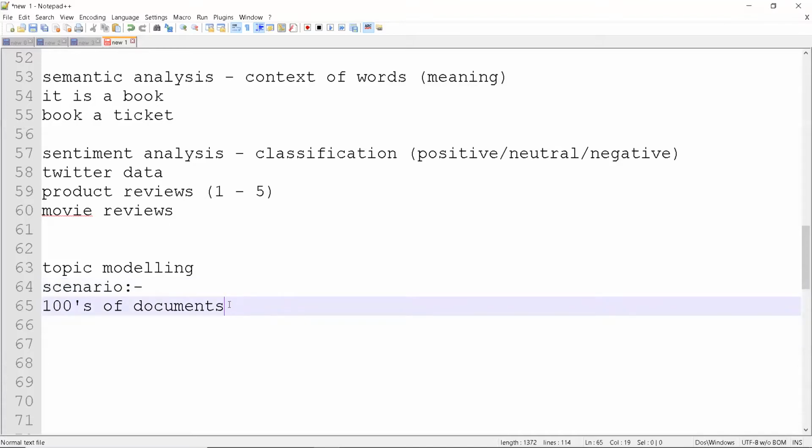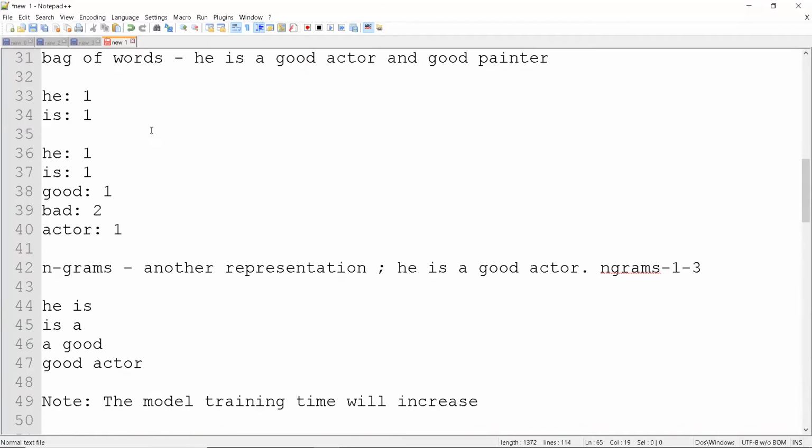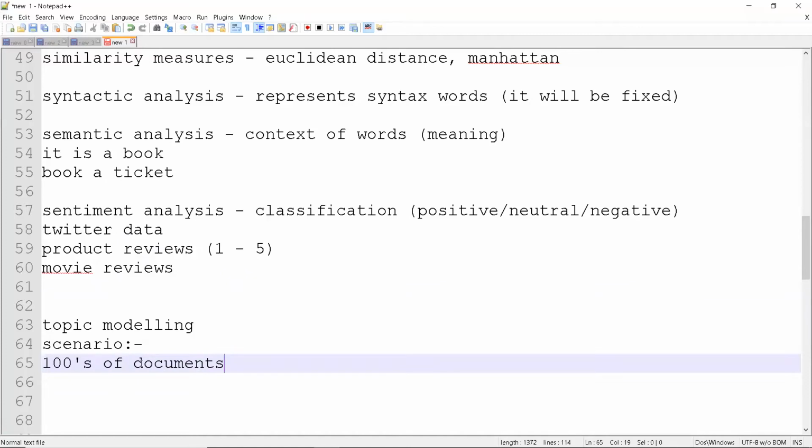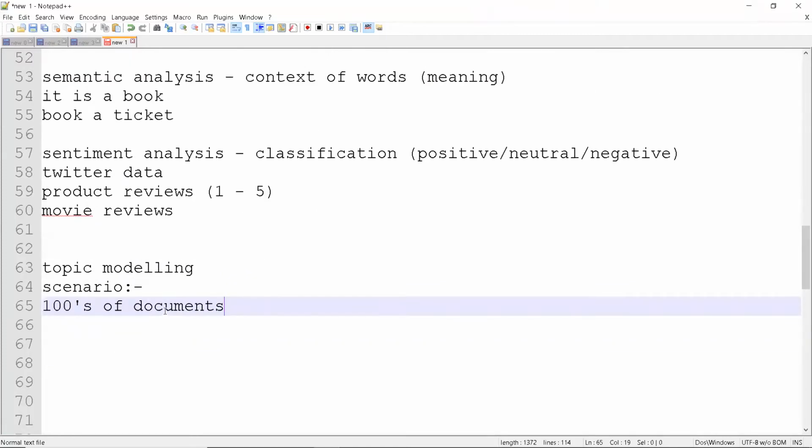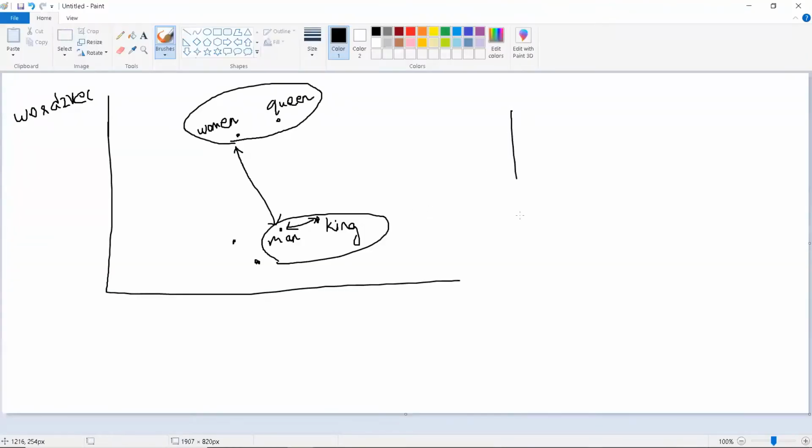Okay, for topic modeling, let's consider you have hundreds of documents. You just need to get what the topics are that are occurring in the documents. So you will do all the pre-processing steps here and train on all the 100 documents. You are giving hundreds of documents as input and you need to get some topics from this.